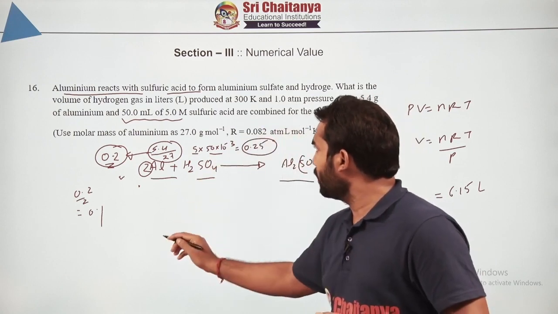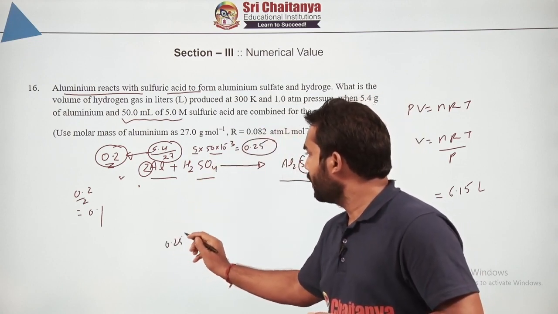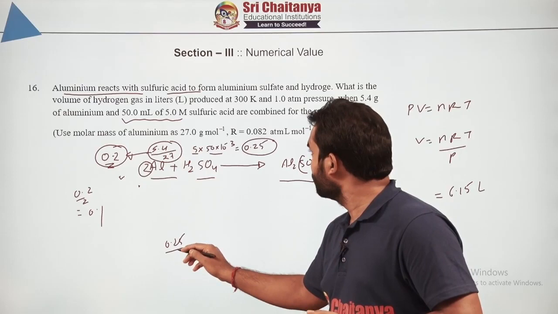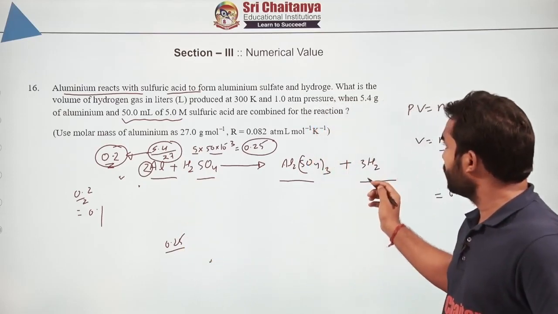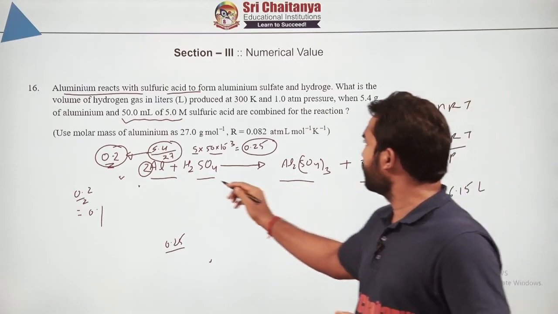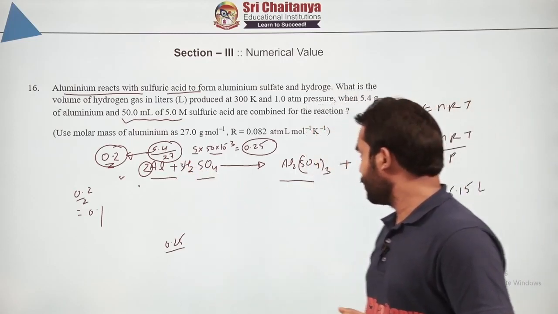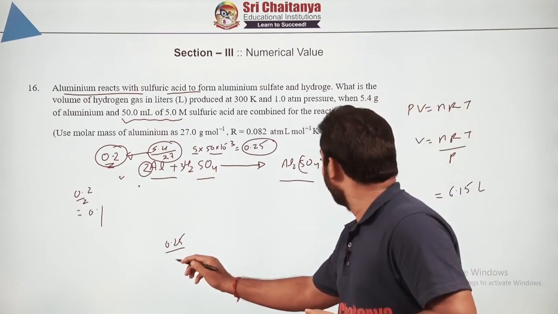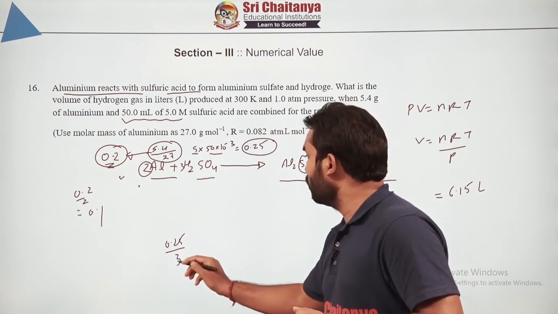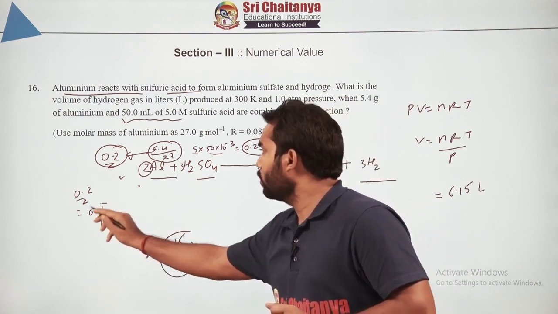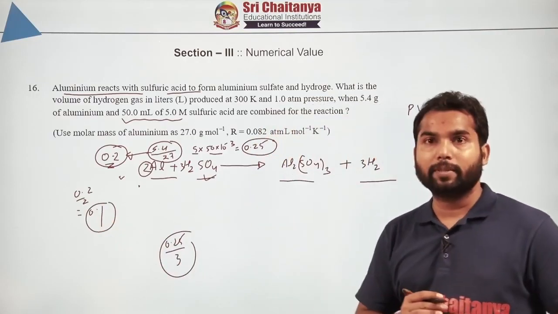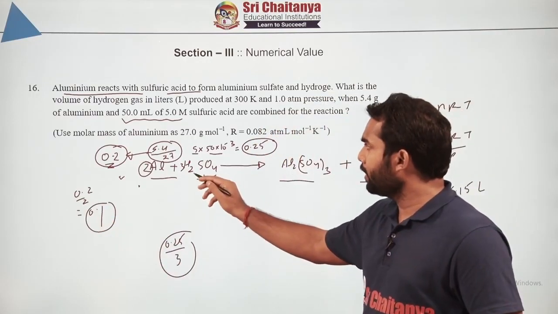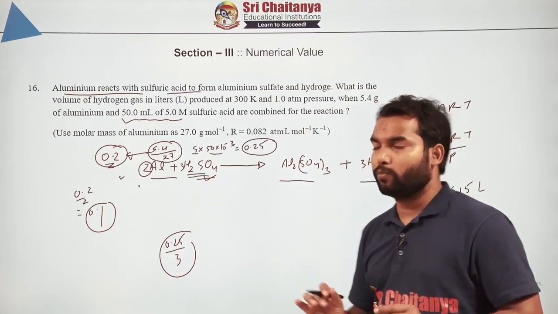Whereas for this one, 0.25 divided by how much? Just balance this. Here it is 3H2SO4. So 0.25 divided by 3 will be much less than this value. So obviously which is the limiting reagent then? H2SO4 is the limiting reagent. And if it is the limiting reagent, everything will be decided by H2SO4 only.